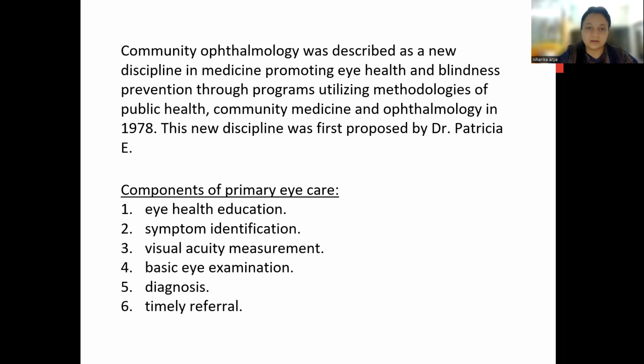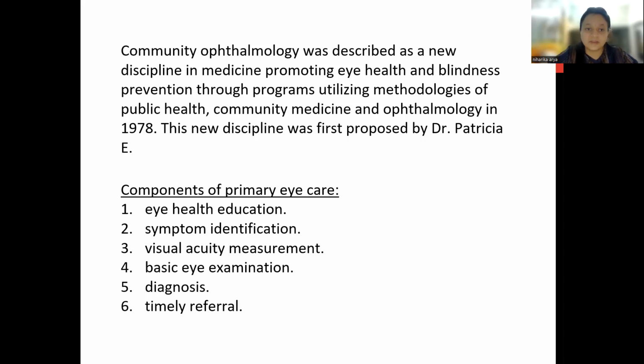And last time we have also discussed, to prevent this blindness, the different programs which are included in community ophthalmology to control blindness. Like we have discussed the NPCB, that is the National Programme for the Control of Blindness. We have discussed the Danida program. And we have also discussed how to prevent the diseases which are included under it.